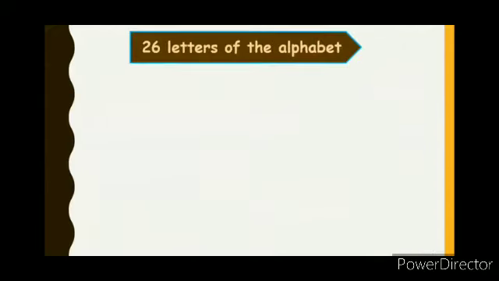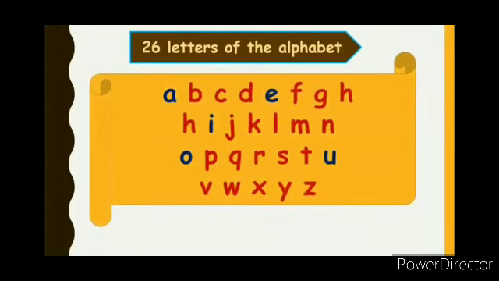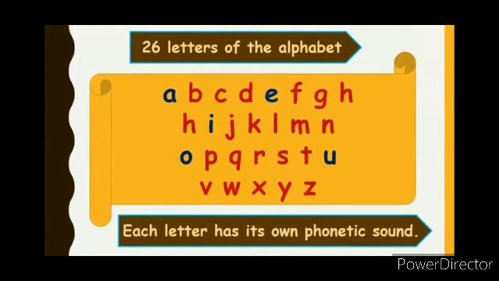Let us look at the 26 letters of the alphabet. Don't laugh, students, we are not learning ABCD. Each letter here has its own phonetic sound. For example, let us look at the 5 vowels A, E, I, O, U. The sound of A can either be A as in aeroplane or A as in apple. These are vowel sounds. The vowel E has 2 sounds. The vowel E has either A sound as in engine or E sound as in equal.